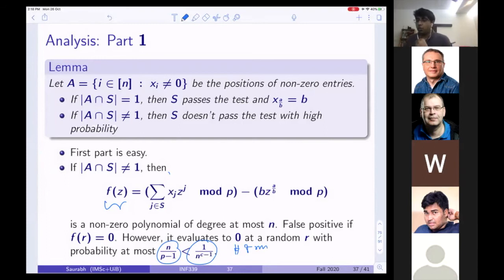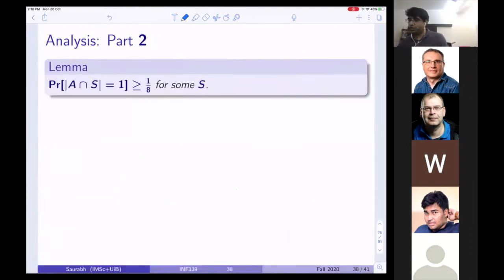Now, an interesting question is, why will some test, some S intersection with A, be equal to 1 with high probability? This is what we would like to show. Let's see.